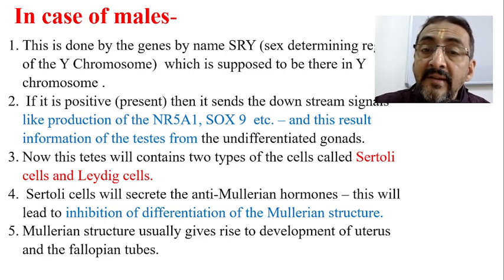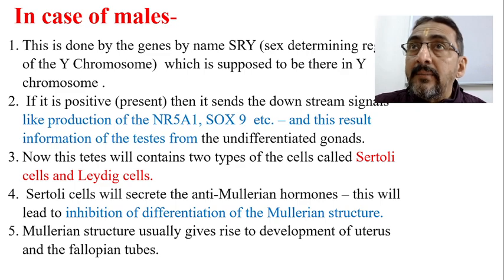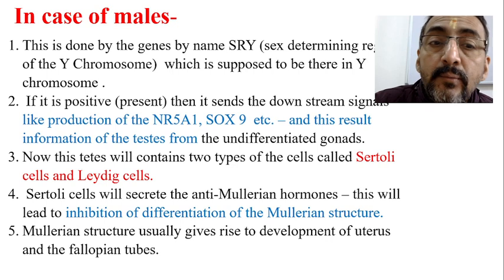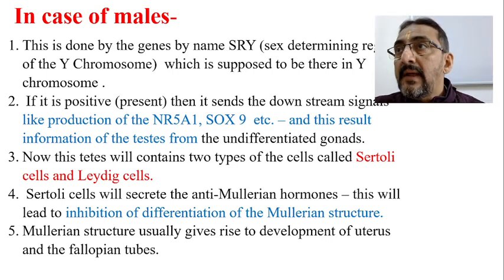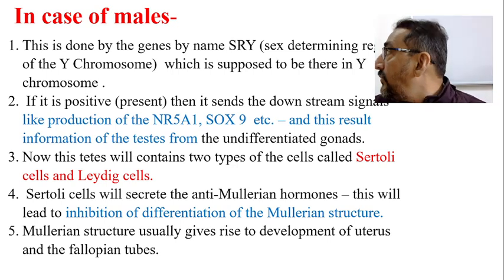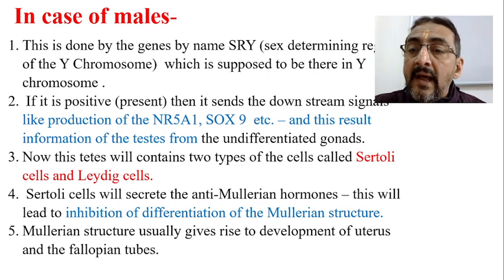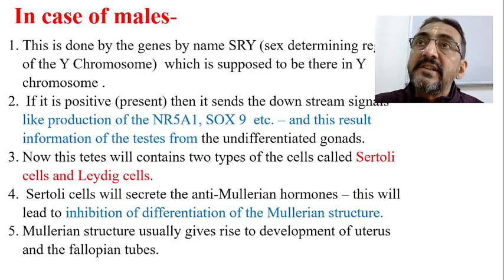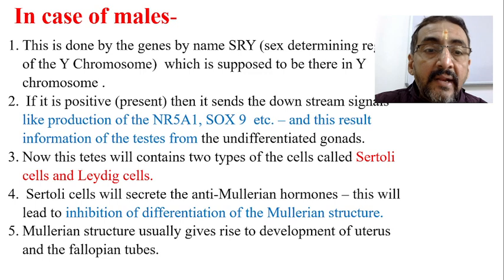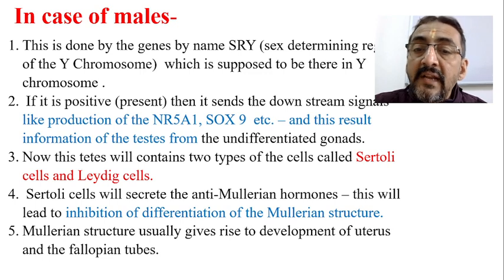The Sertoli cells secrete one important hormone called anti-Mullerian hormone, and this will lead to inhibition of differentiation of the Mullerian structure.